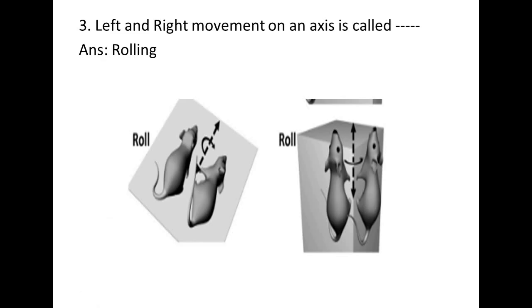Third question is left and right movement on an axis is called, that is rolling. Left and right movement is called rolling.